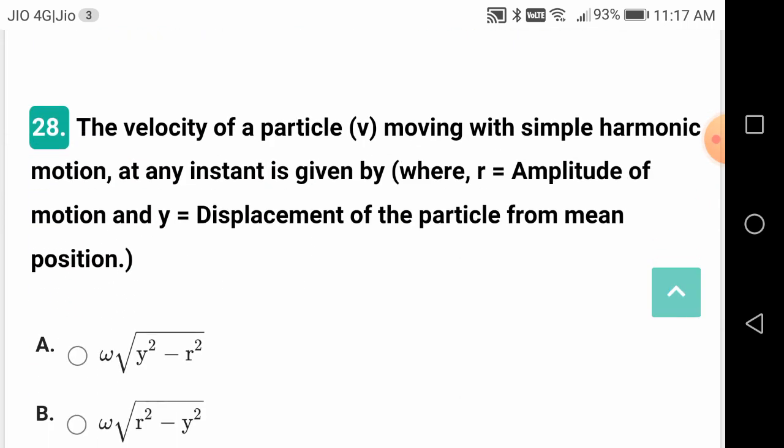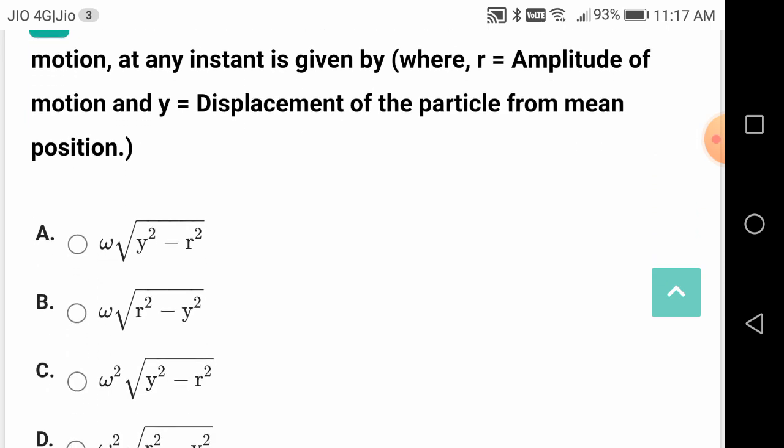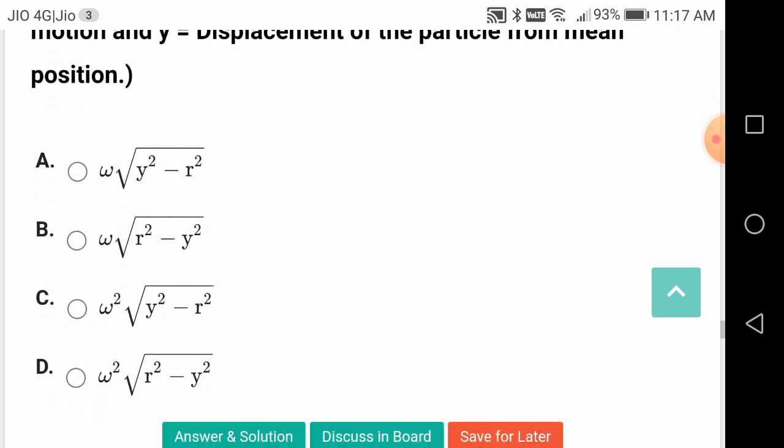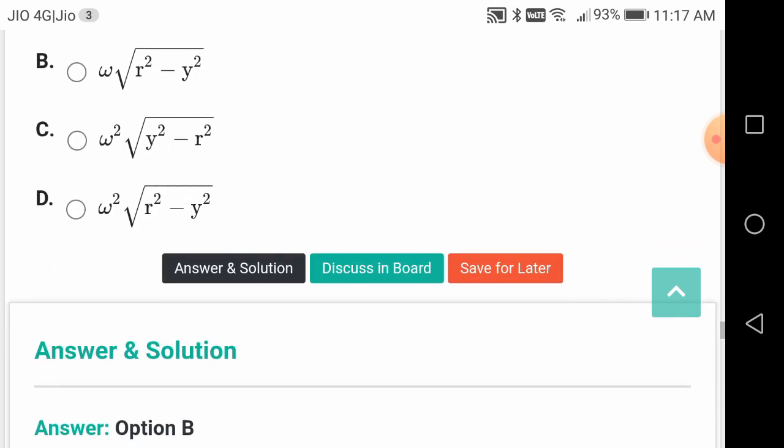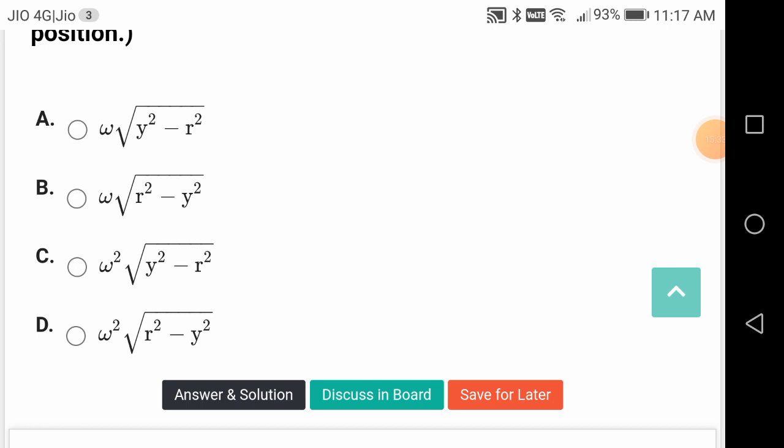The velocity of a particle v moving with simple harmonic motion at any instant is given by, okay, ω into root of (r square minus y square). I think that is the correct answer. r square minus y square. Okay, r is the amplitude, the maximum displacement, and y is the displacement from the mean position. Right, in which the acceleration is always directed opposite to the direction of the movement or displacement.